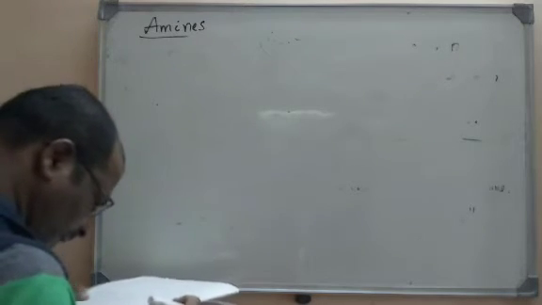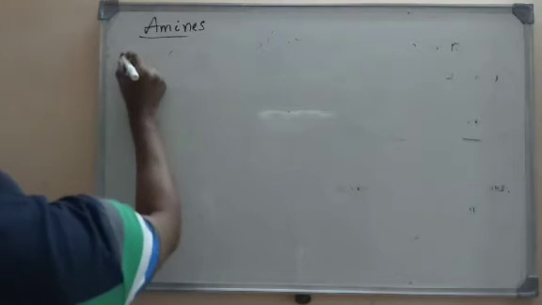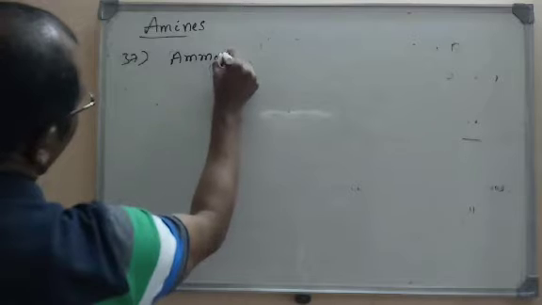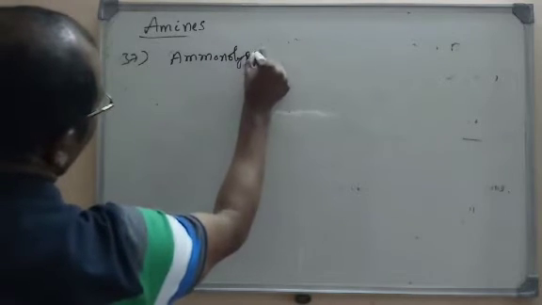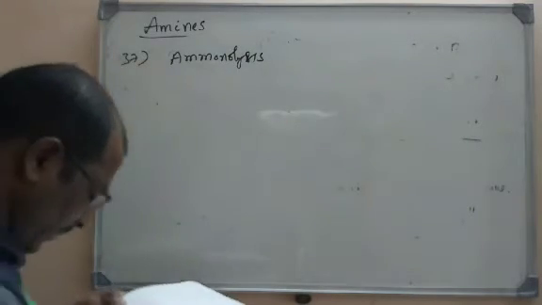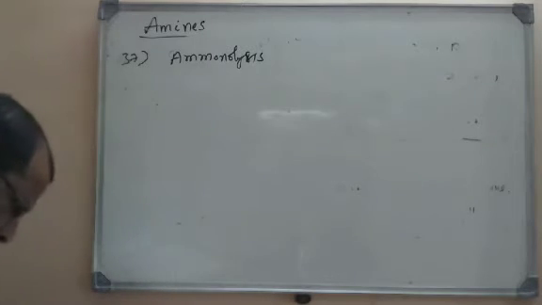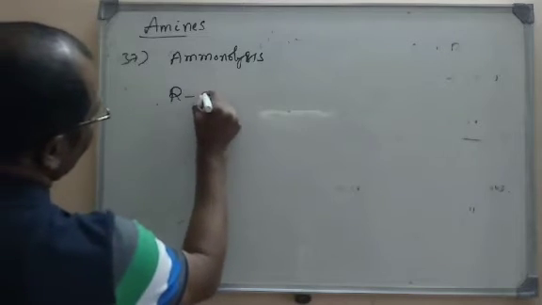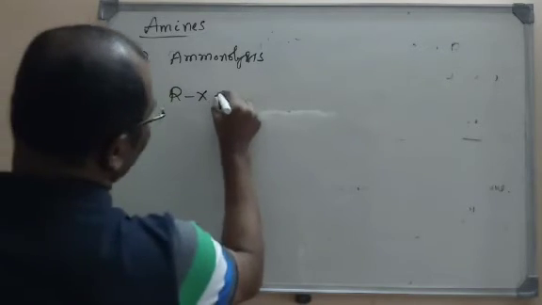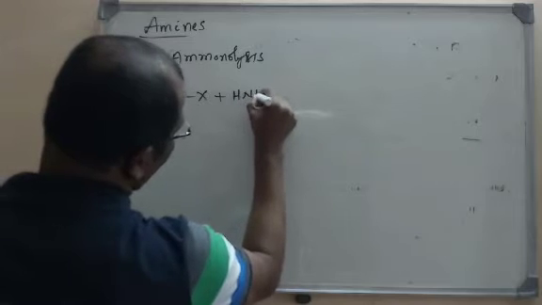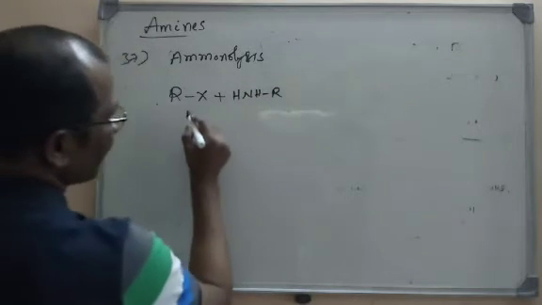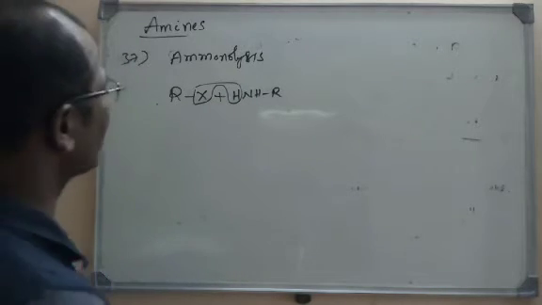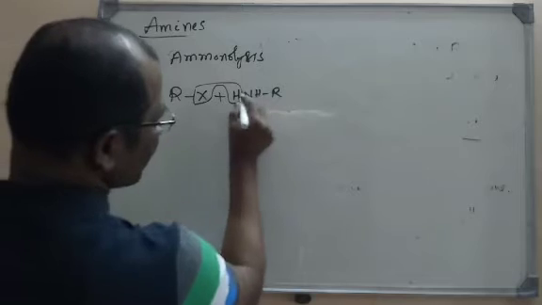During ammonolysis, primary amines act as... So here what is given? Ammonolysis reaction is given. Primary amines act as what? What is ammonolysis? For example, this is RX, an alkyl halide, and I will take a primary amine, RNH2 is the general formula. So what will happen here? H and X will be removed and that X will be replaced with RNH minus.